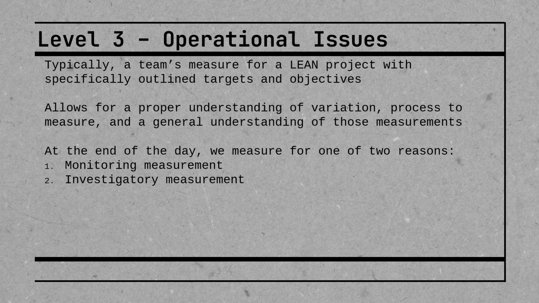Now, level 3 is operational issues, so operation specific. Typically, a team's measure for a lean project with specifically outlined targets and objectives. Okay, so now we've really focused down with our spotlight. So this allows for a proper understanding of the variation that's occurring. So if you think about wait times, having very short wait times as opposed to very long wait times and everything in between, it gives a general understanding of the measurements that you're using as well.